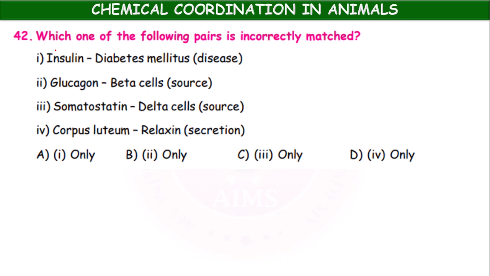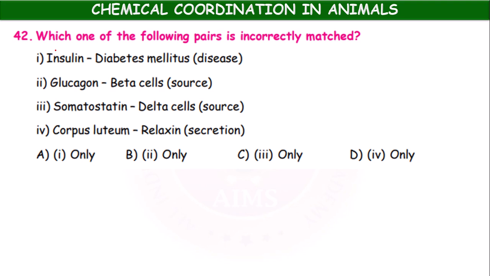Which one of the following pairs is incorrectly matched? So this is analytical approach type question. Insulin, diabetes mellitus disease, glucagon, beta cells, somatostatin, delta cells source, corpus luteum, relaxin secretion. We have to select the incorrectly matched. So only 1, only 2, only 3, only 4.